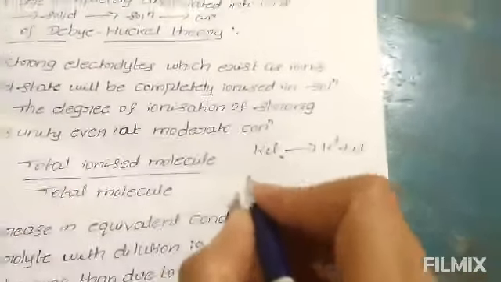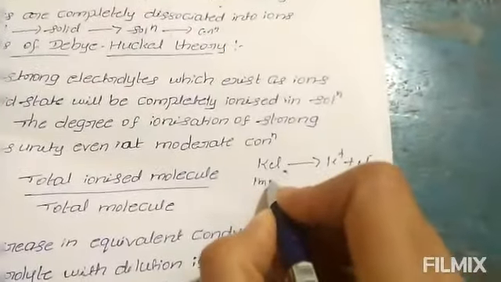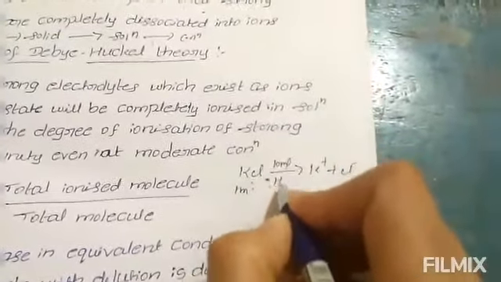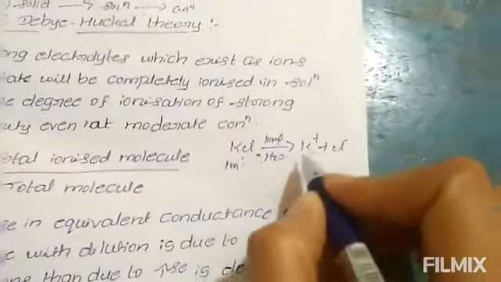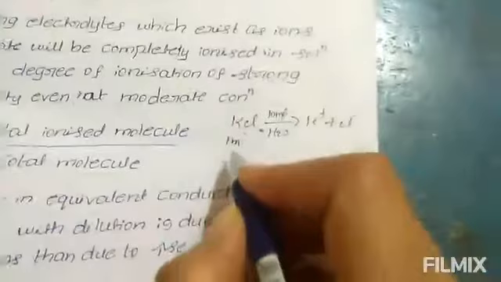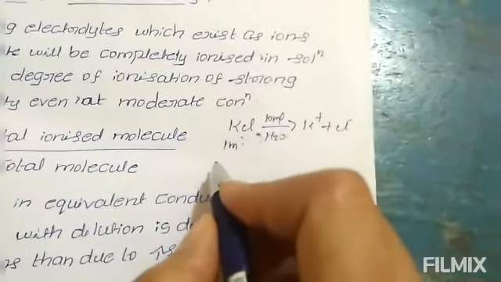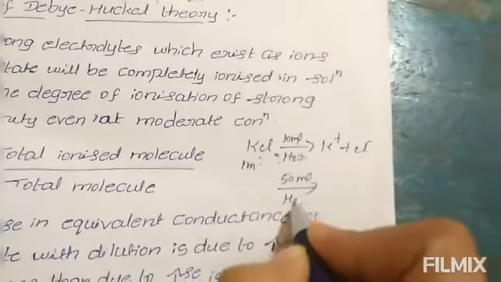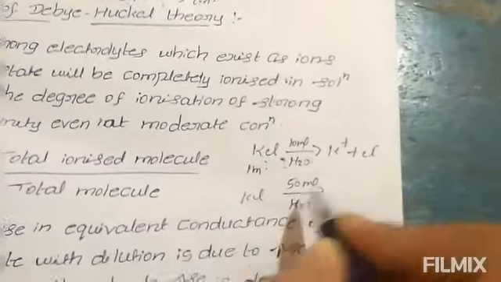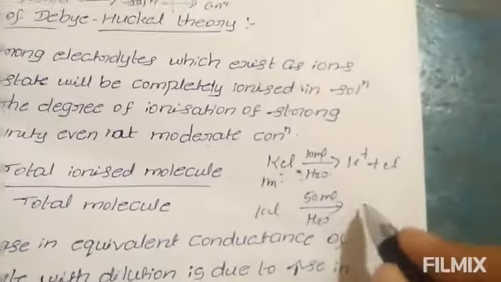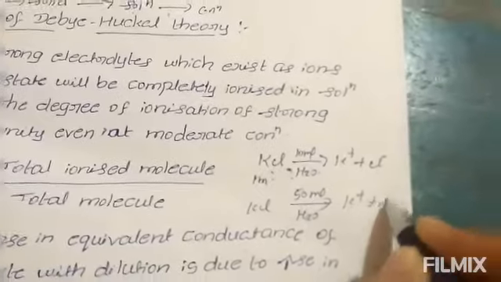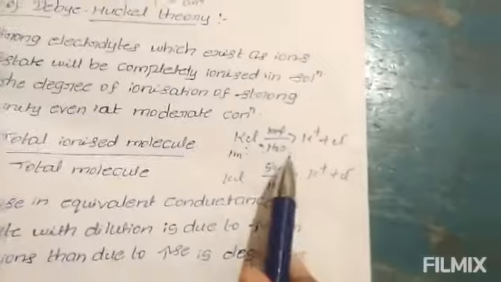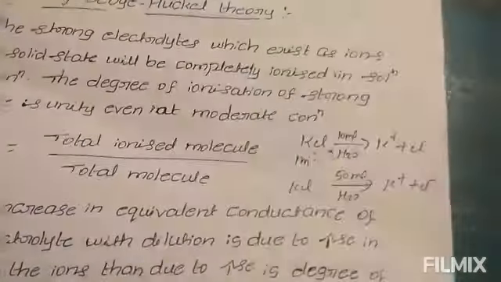If I take KCl and add 10 ml of water, it ionizes as K plus and Cl minus. Even if I add 50 ml of water, it also ionizes into K plus and Cl minus. Even in dilute or concentrated solution, strong electrolytes are completely ionized.